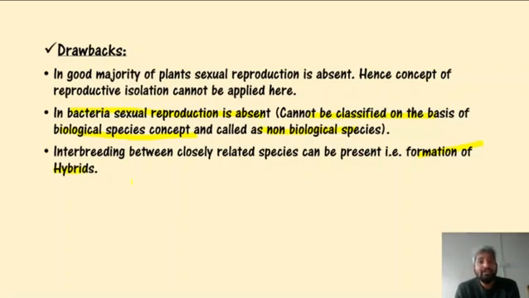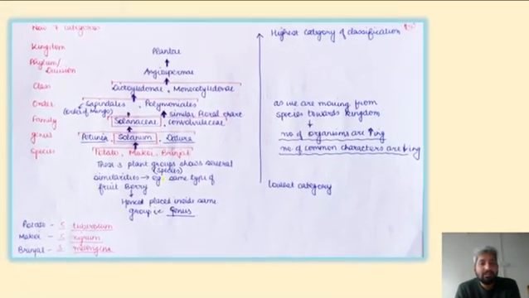And in captive condition, in controlled condition, some other hybrids can be formed. For example, if we are talking about male tiger and female lion, there is a product which is called Tigon. They are fertile. Similarly, if the lion is male and tiger is female, we can see the product called liger, and liger is also a fertile hybrid. Now let us talk about these seven categories again, obligate categories.